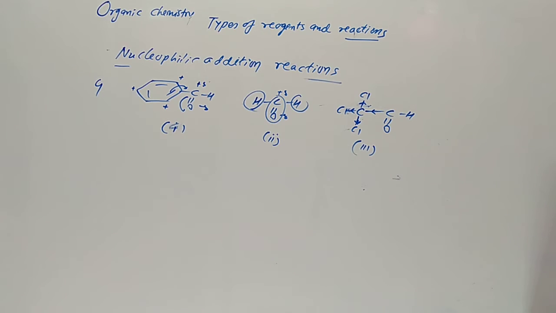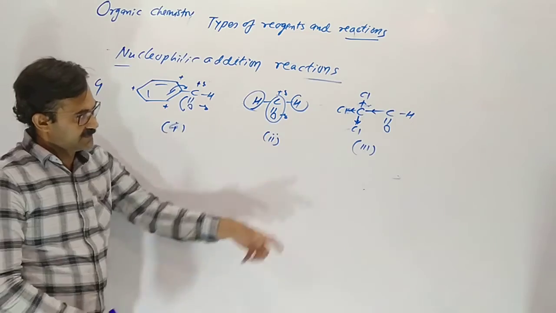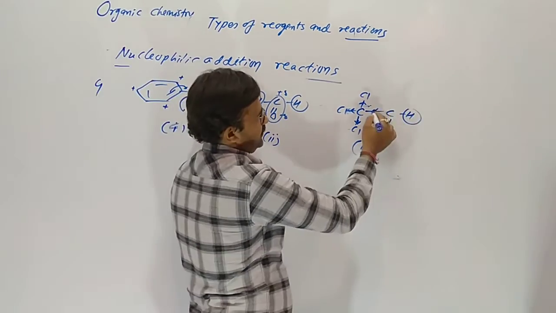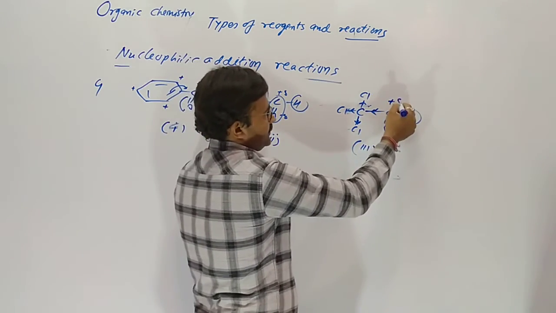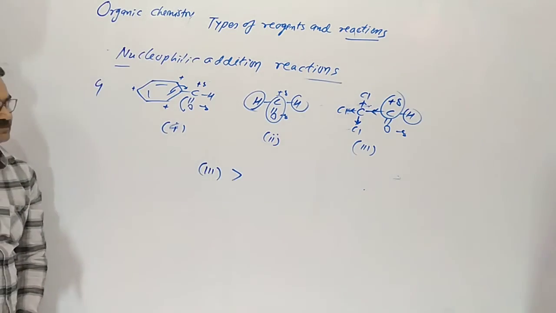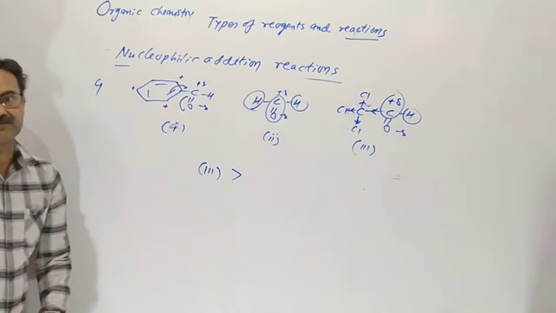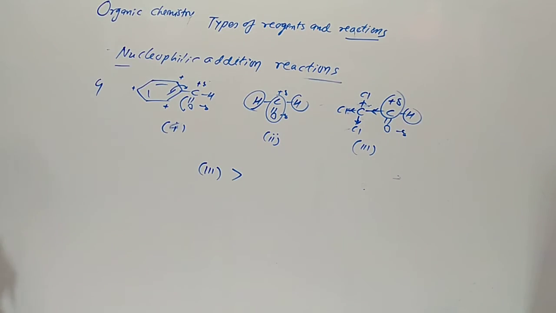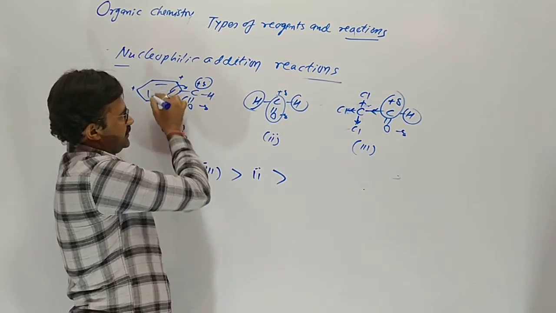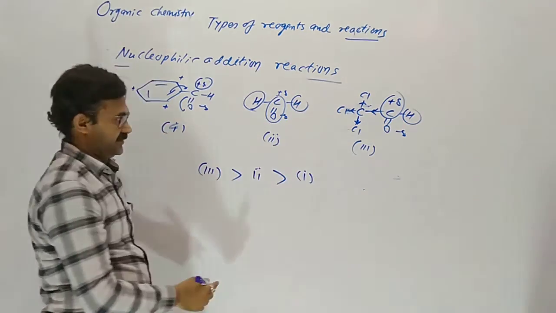Chloral is more reactive, 3. Here is only a withdrawing group, so this carbon became more positively charged. Hydrogen is neutral, not a donor, not a withdrawer. So then second. And due to resonance, the positive charge is very little on this carbon. So 1.